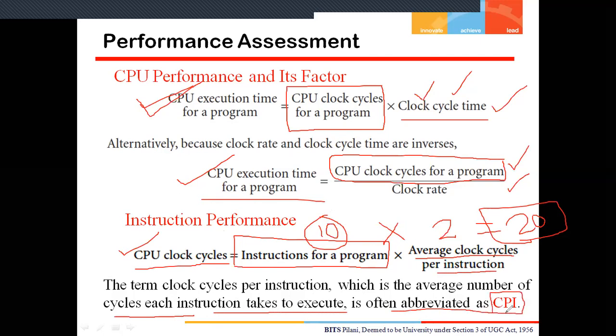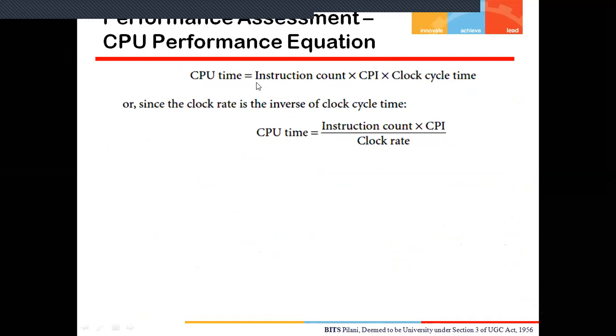In the forward sessions, you will see this term, CPI, more frequently. CPI is nothing but the clock cycles per instruction: the average clock cycles per instruction required to execute. So we have to remember just one thing: the execution time for a program is calculated by how many clock cycles are required for a program multiplied by the clock cycle time. Simple. So if I write this formula in a more general way, CPU time is equal to the number of instructions, that is the instruction count, multiplied by the average clock cycles per instruction.